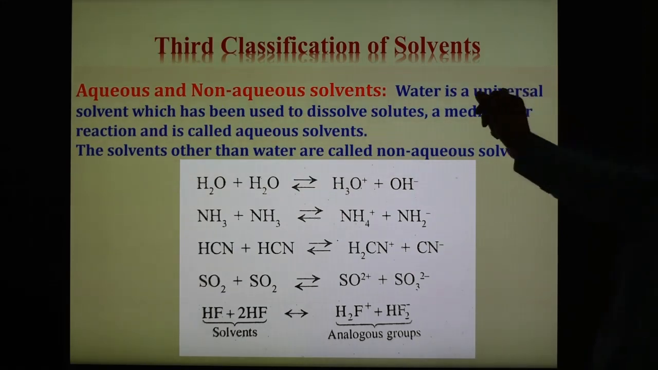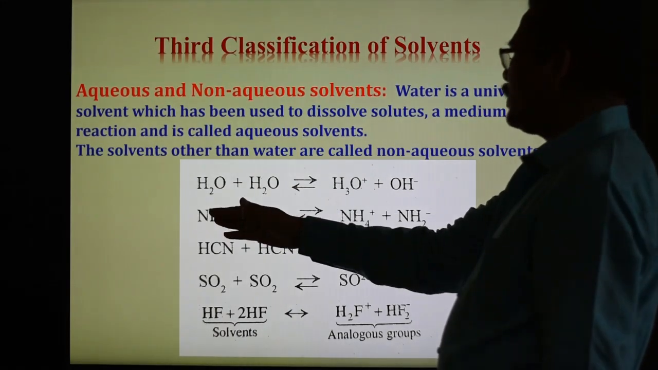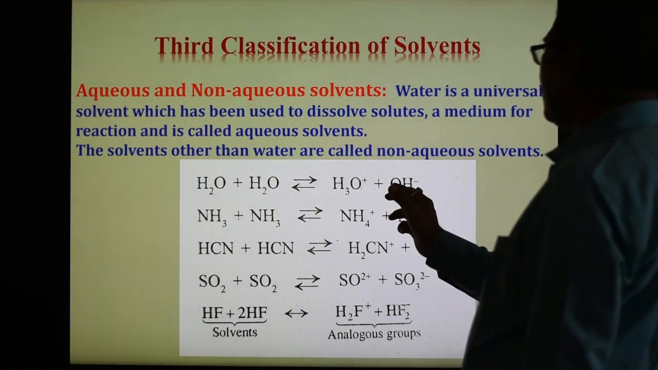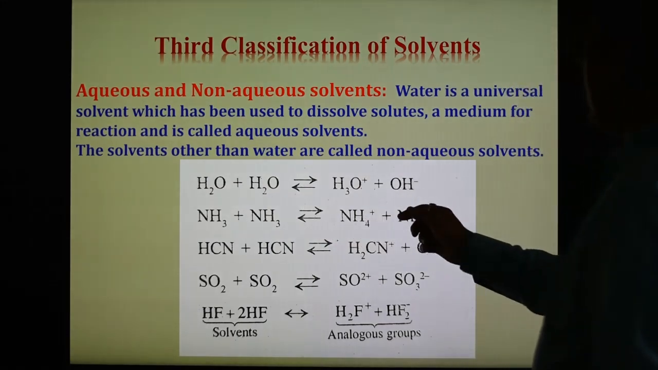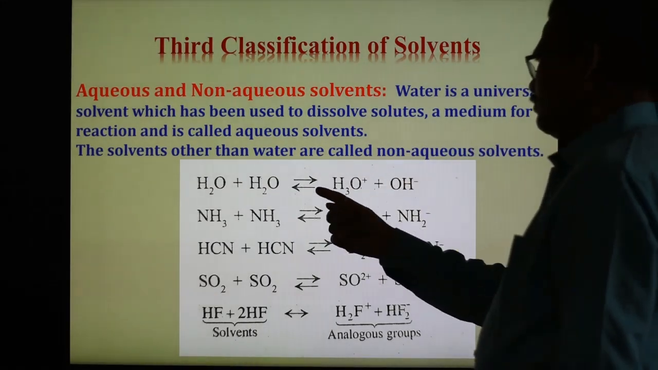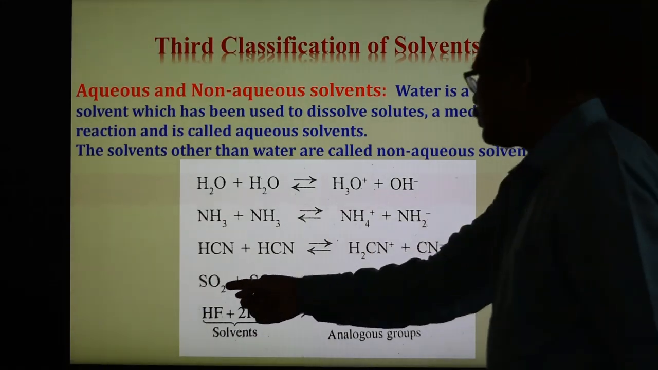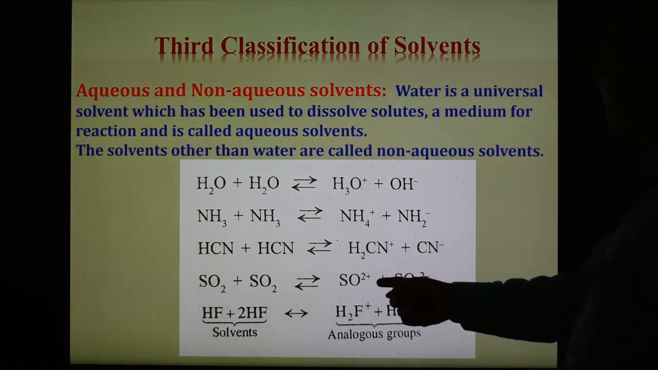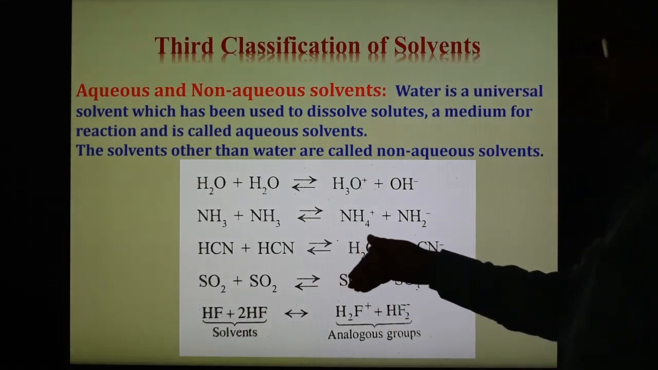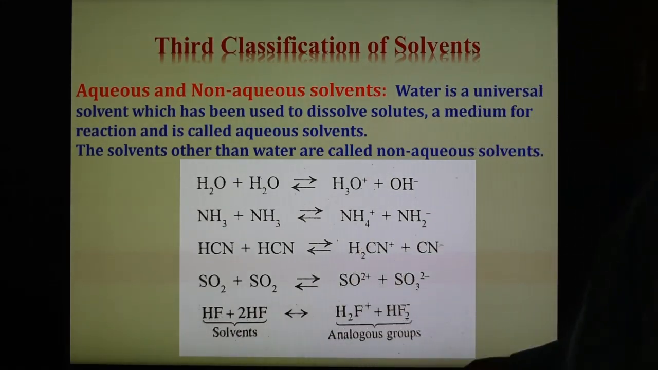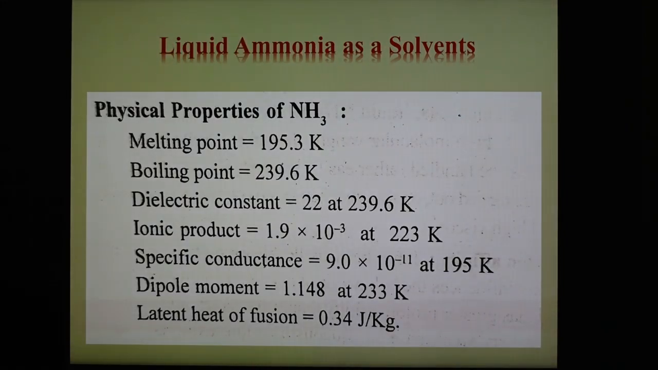And now these solvents also undergo self-ionization. Water forms two types of ion, H3O plus and OH minus. So this is the acid and this is the base. Ammonia also forms two types of ion. SO2 also forms these two, SO2 plus and SO3 2 minus. HF also forms ions. So these are the solvents that undergo self-ionization, and these are the analogous groups obtained from the self-ionization reactions.